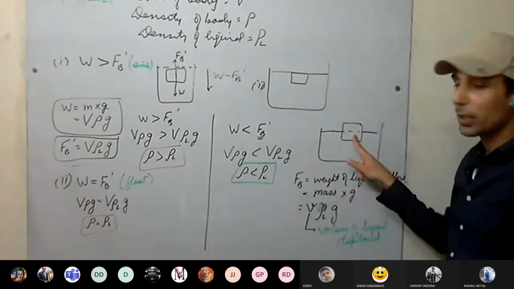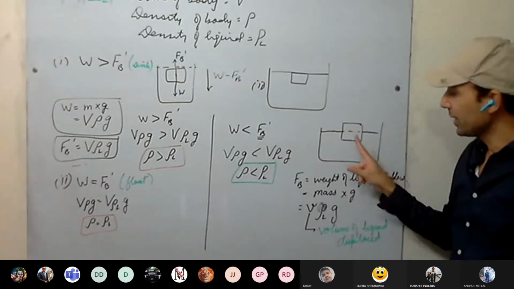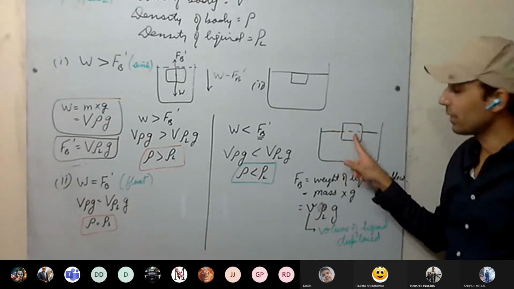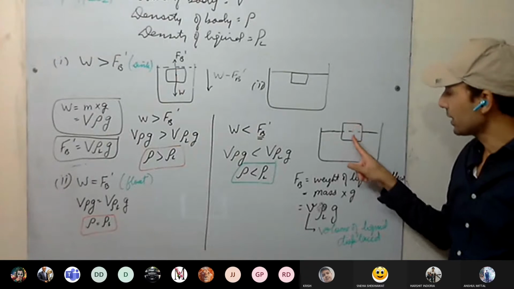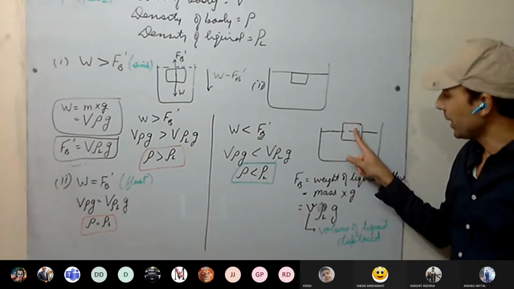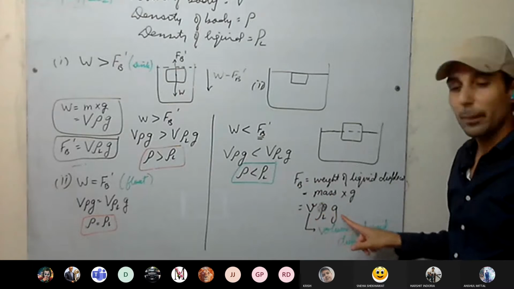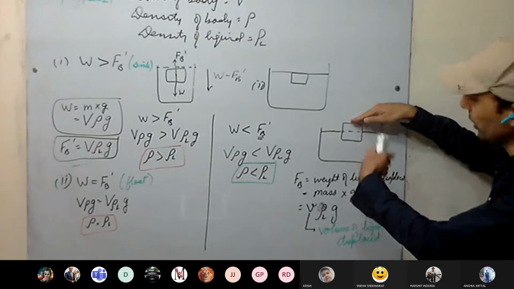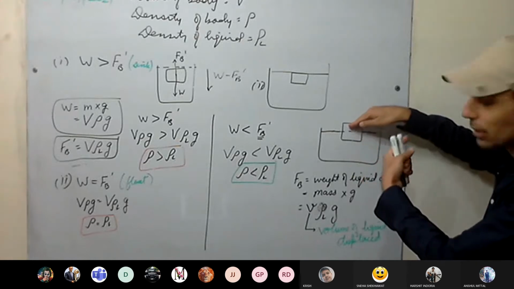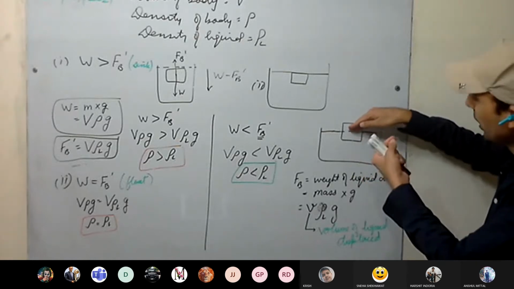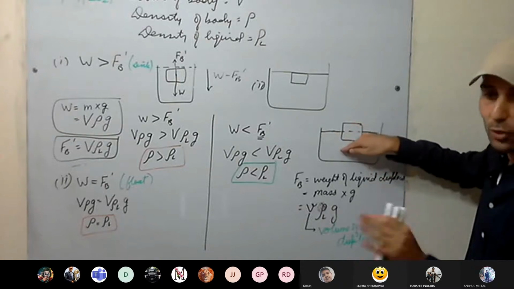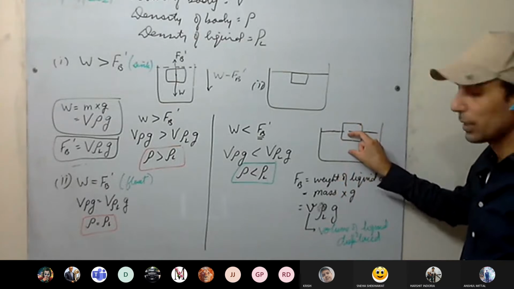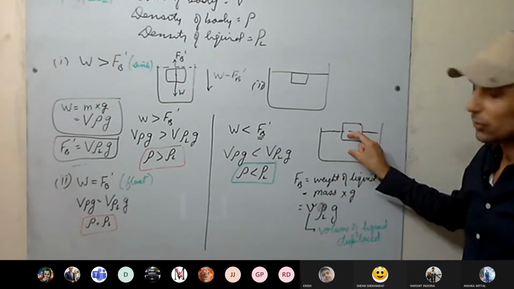Okay. But here it is not completely immersed. It is partially immersed. In this case, volume of the liquid displaced is less than volume of the body. It means this upthrust force is not the maximum upthrust force. Now see, as you push it, upthrust force keeps on increasing. When it is completely submerged, maximum it becomes. Now, if you submerge more, upthrust force is not going to increase. That's the limit. Limit of the upthrust force is when the body is completely immersed.